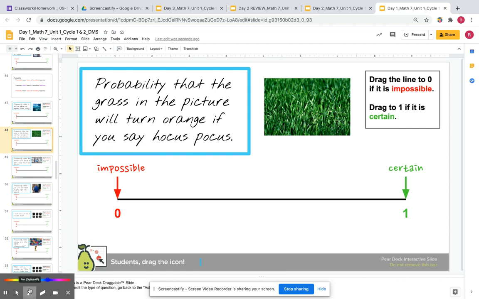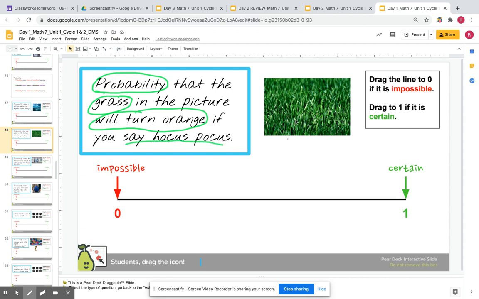While you are reading this again, I want you to think about what the question is asking you. Go ahead and respond. What is the question asking you? I hope you were able to respond that it's asking what is the probability that the grass will turn orange when you say hocus pocus.